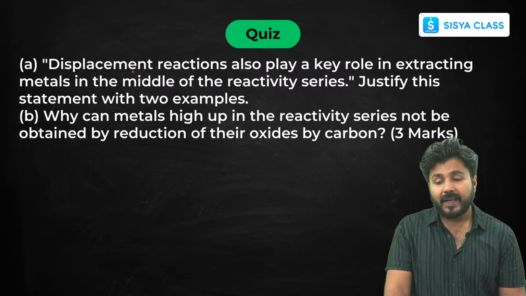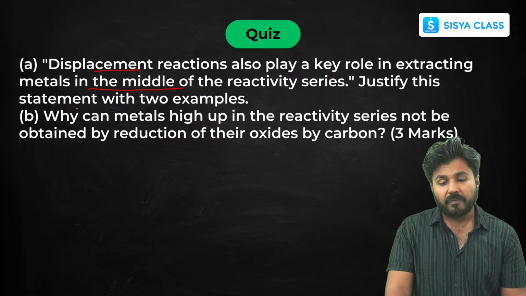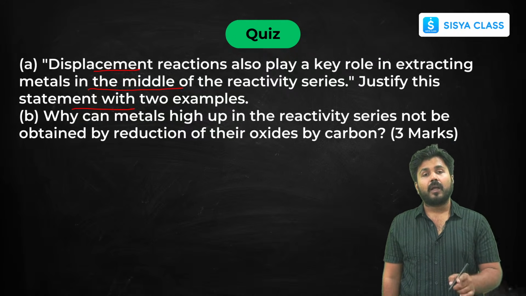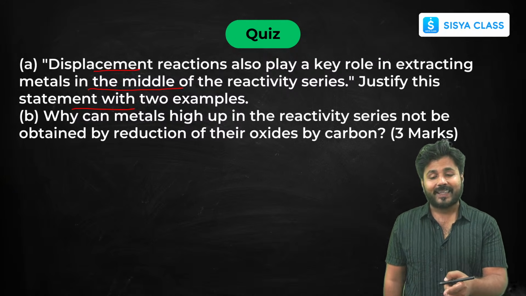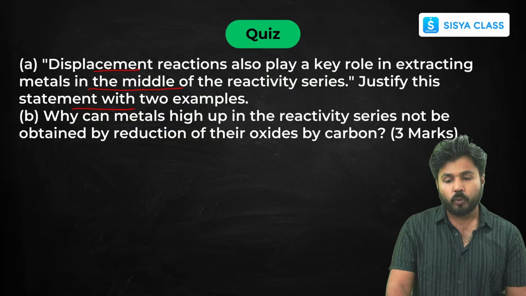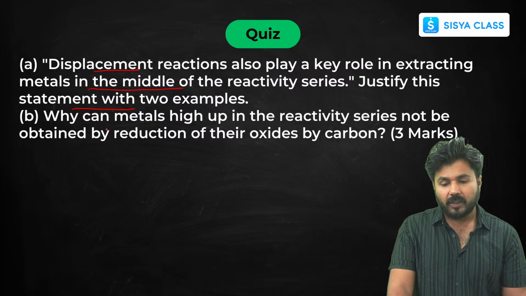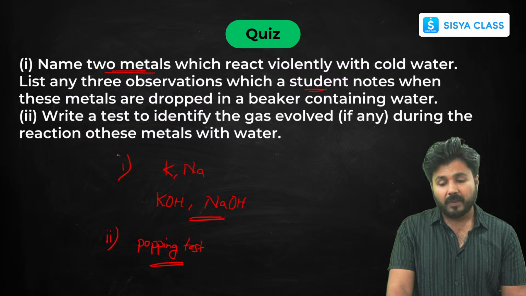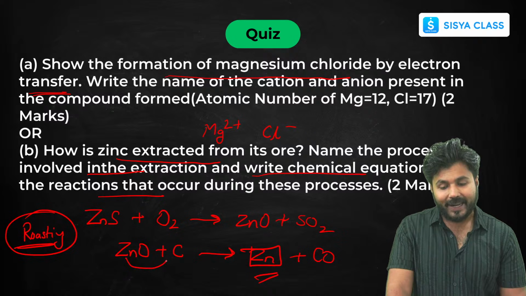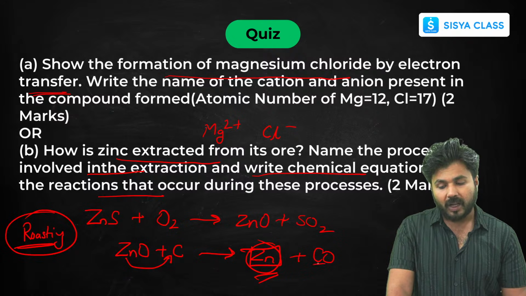Now, displacement reactions play a key role in extracting metals in the middle of the reactivity series. Justify the statement with two examples. We have seen two examples of reactive elements like aluminium and iron, and I have shown you here also. Since zinc is more reactive than carbon, zinc oxide will be reduced to zinc and carbon forms carbon monoxide.